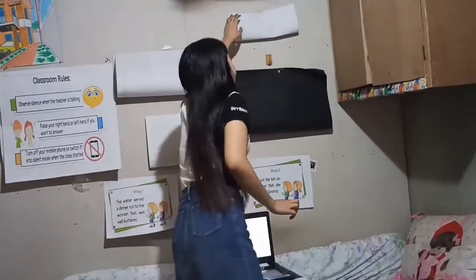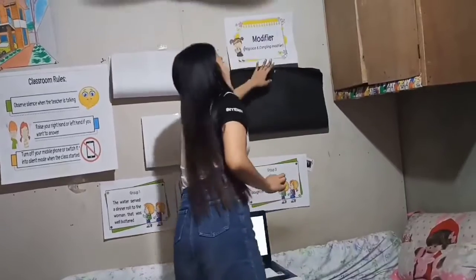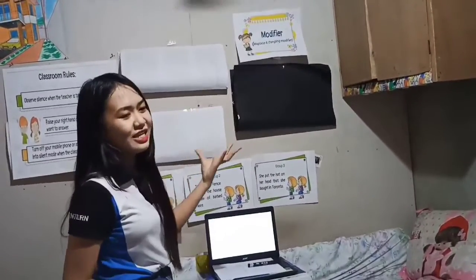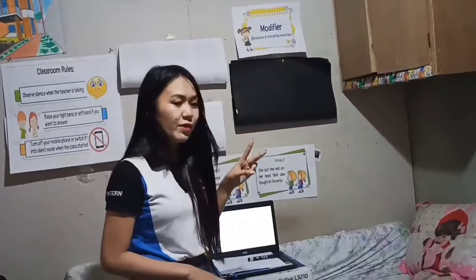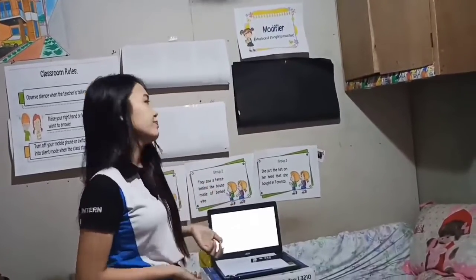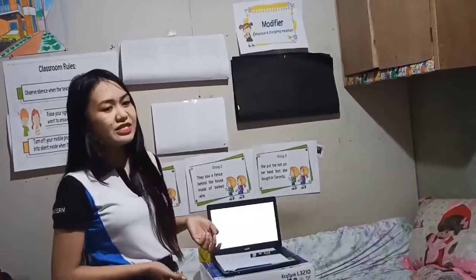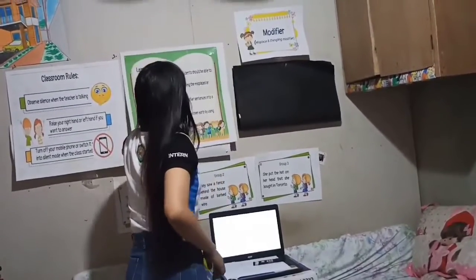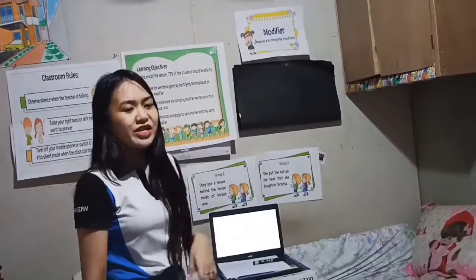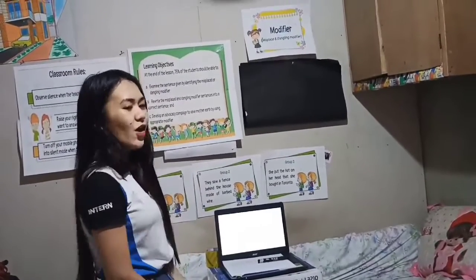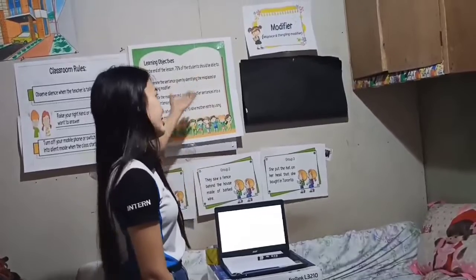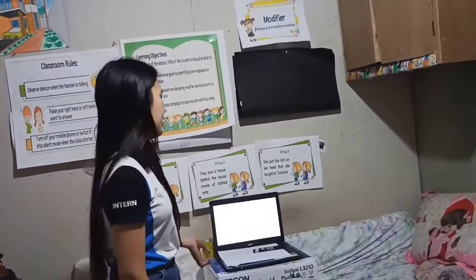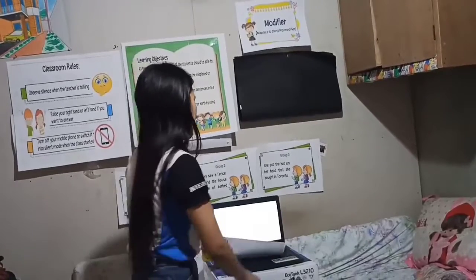The modifier, specifically the misplaced modifier and the dangling modifier. So these are the 2 common errors when we use modifiers. But before that, let us first read our learning objectives. Crisel, can you please read our learning objectives? Okay, thank you again, class. Those are the things that we need to attain in our class this morning. So now, let's proceed to our discussion.